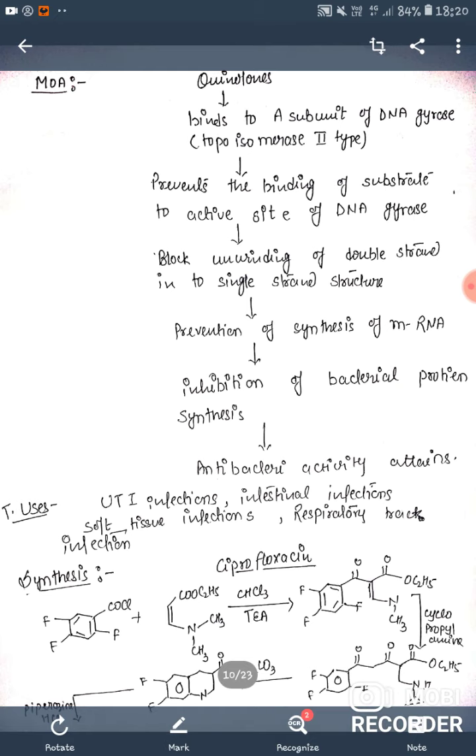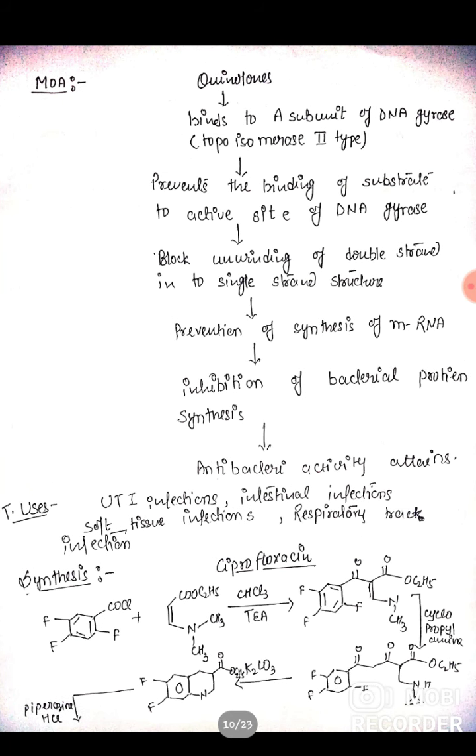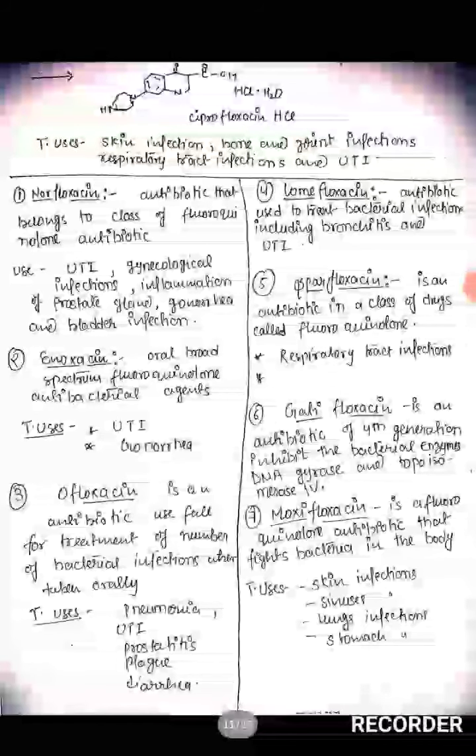After cyclopropylation, on reaction with K2CO3 base, the side chain is cyclized with the difluoro benzene ring, which further reacts in the presence of piperazine HCl to produce ciprofloxacin.